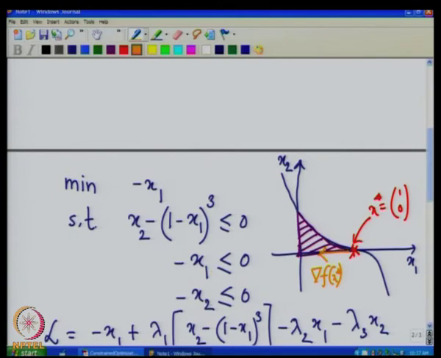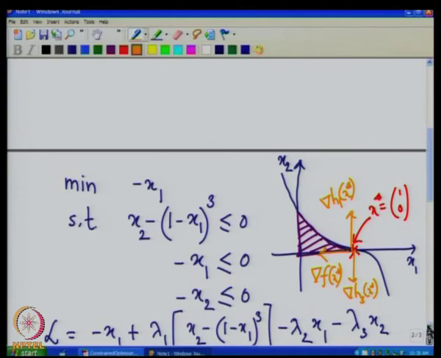The third constraint, its gradient is 0 minus 1. So, gradient h3 x star is along this direction, and the gradient of the first constraint will be along the direction 0 1. So, this will be the gradient h1 x star. You will see that the gradient h1 x star and gradient h3 x star, which are the gradients of the active constraints at this point, are not linearly independent, and therefore, x star is not a regular point.